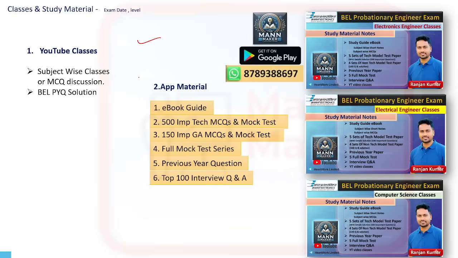Electronics class today we have covered. I hope all the things you got cleared. If you like the classes, just comment how the classes are. For the next class, I will cover other subjects also like this. And in the next class, you will get questions related to this digital electronics. We'll discuss some important questions which will be at the level of your exam.